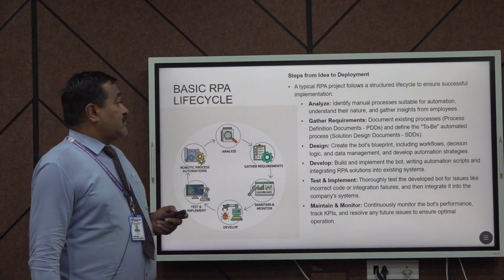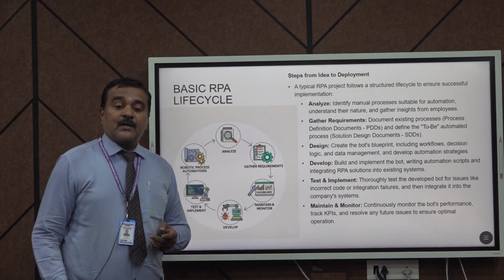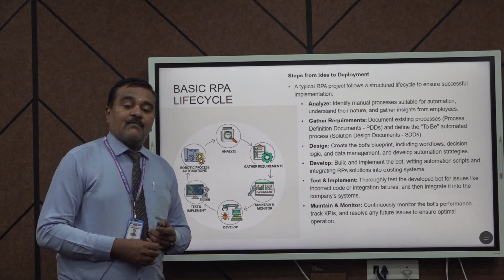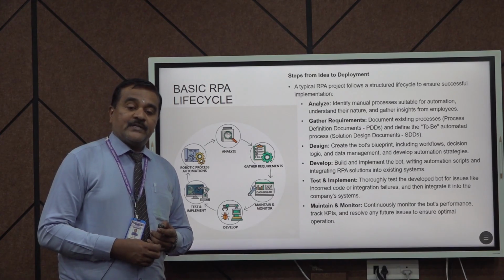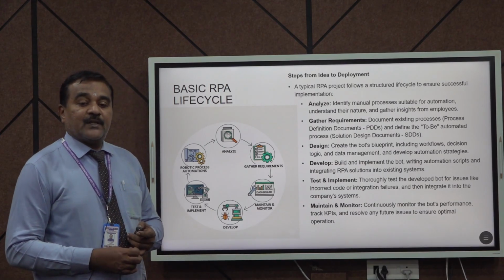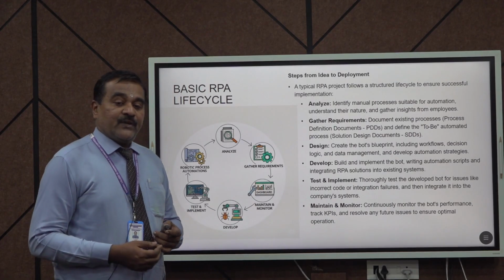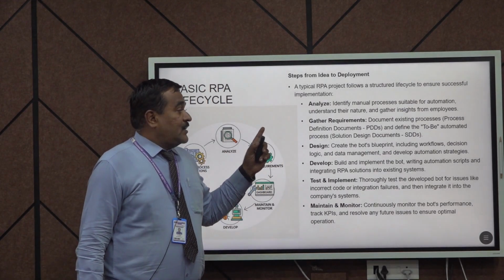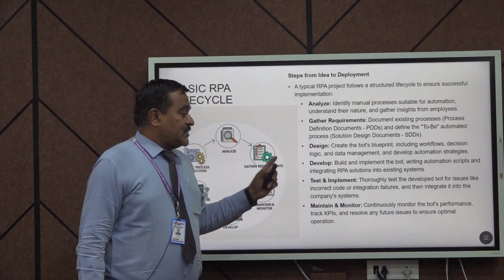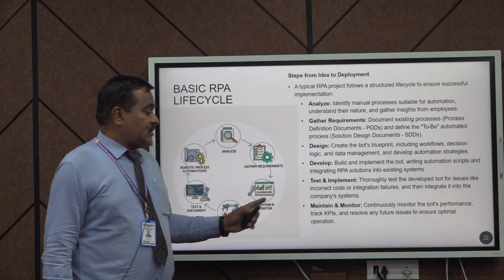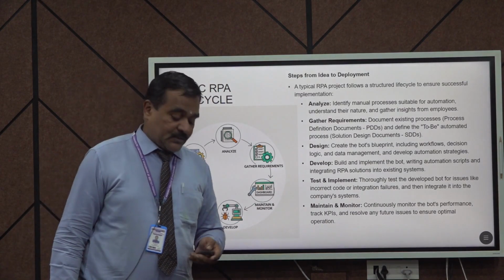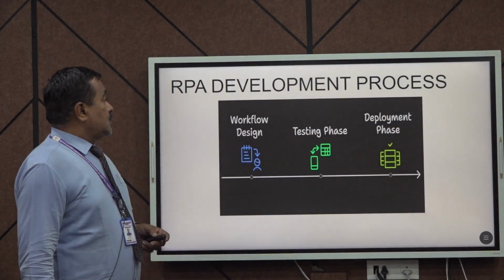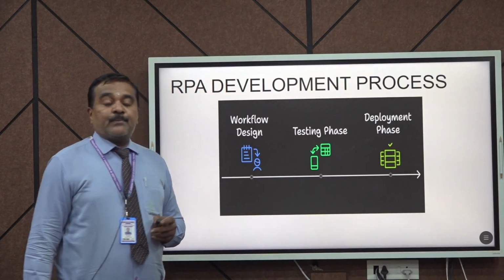What are the steps we need to identify? Some students and team members are asking what level we need to concentrate on and what logical connectivities we need to concentrate on for the development of RPA certification. Just to identify: analyze the data, gather requirements, design, develop and test, implement, and finally monitor the process. So this is the RPA development process.